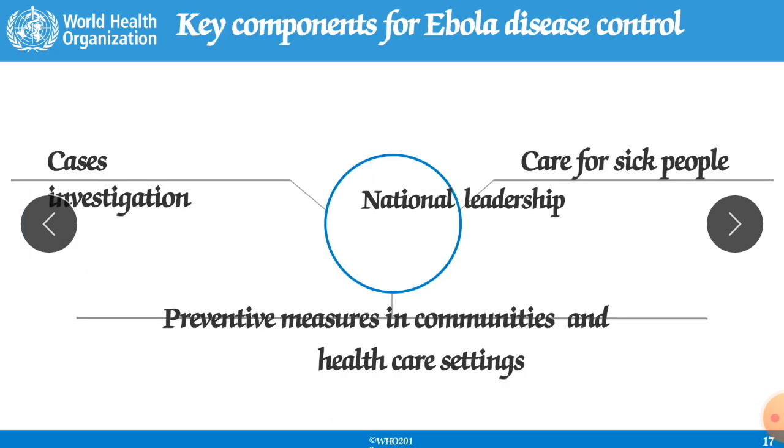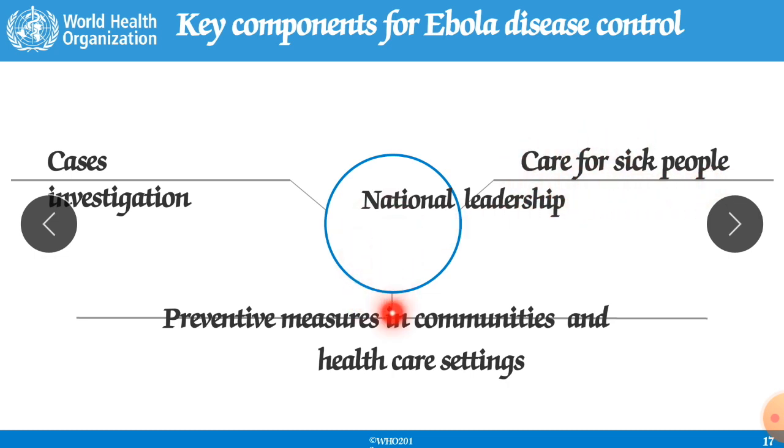Now these are the key components for Ebola control. How should you control this Ebola virus? So national leadership, means the prime minister, the head of your country. First what he will do, he should do case investigation, means you have to identify, you should increase the number of testing, and you should know the exact number of cases available in your country. After that, care for sick people, the people who are reported positive, you should care for them, give them proper treatment, avoid death, avoid the fatality rate.